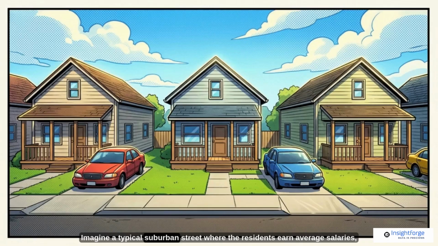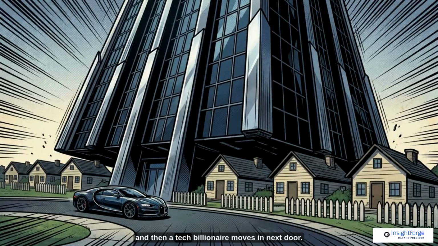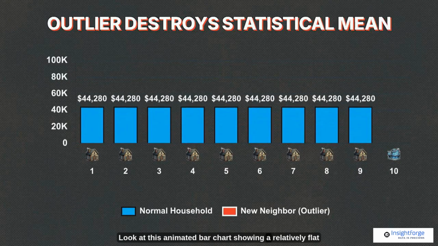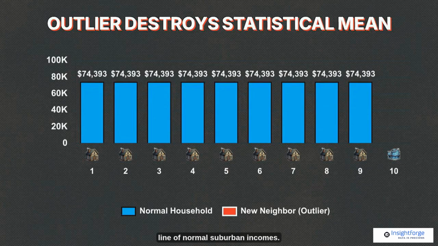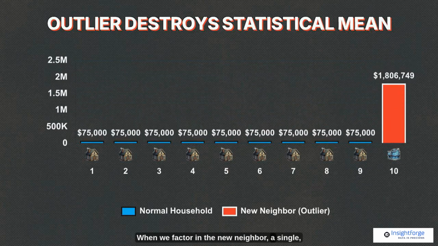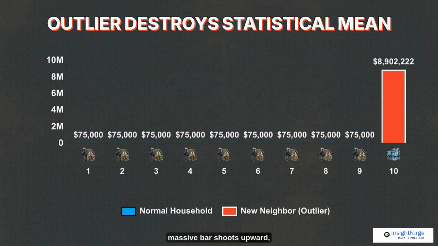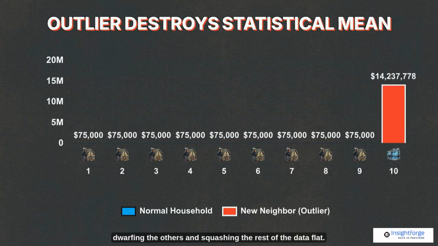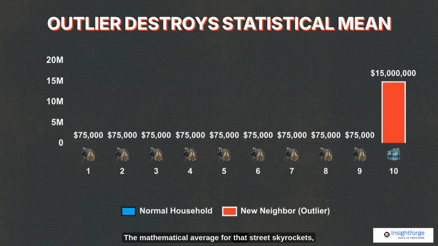Imagine a typical suburban street where the residents earn average salaries, and then a tech billionaire moves in next door. Look at this animated bar chart showing a relatively flat line of normal suburban incomes. When we factor in the new neighbor, a single massive bar shoots upward, dwarfing the others and squashing the rest of the data flat. The mathematical average for that street skyrockets, tricking predictive algorithms into thinking the whole neighborhood is a haven for the ultra-wealthy.